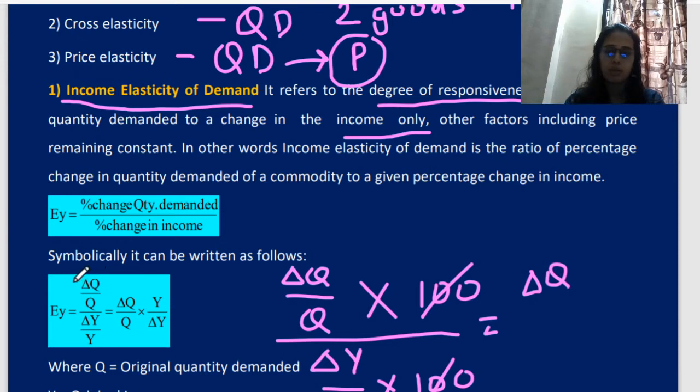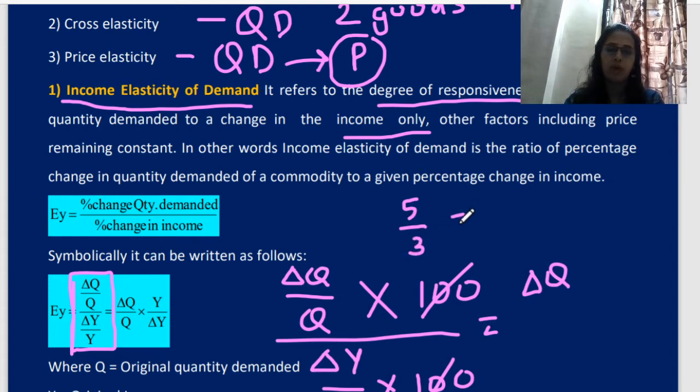See, you can see here the equation will look like this only. First I will write like this: delta Q upon Q divided by delta Y upon Y. Now I will tell you how we are going to write. See, 5 by 3. If you write 5 by 3, I am taking one example.